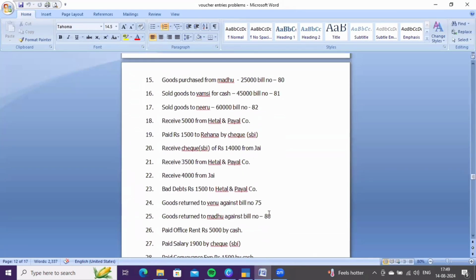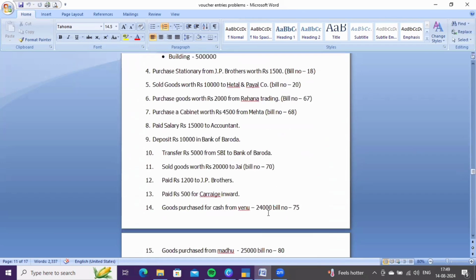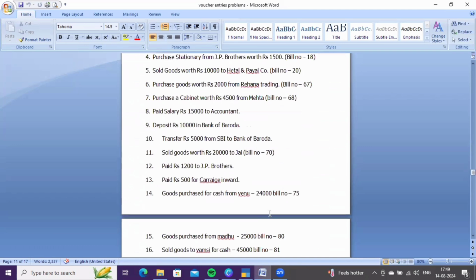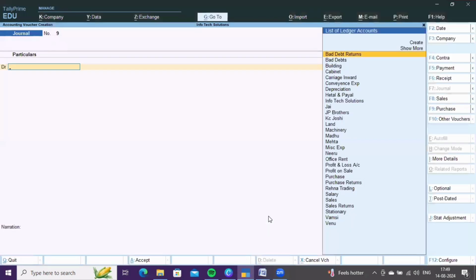Yes, these are the transactions relating to the accounting vouchers. And one more topic we have forgotten is depreciation. I forgot to enter the transaction. Okay. For example, we are providing depreciation of 10,000 on machinery. Okay.